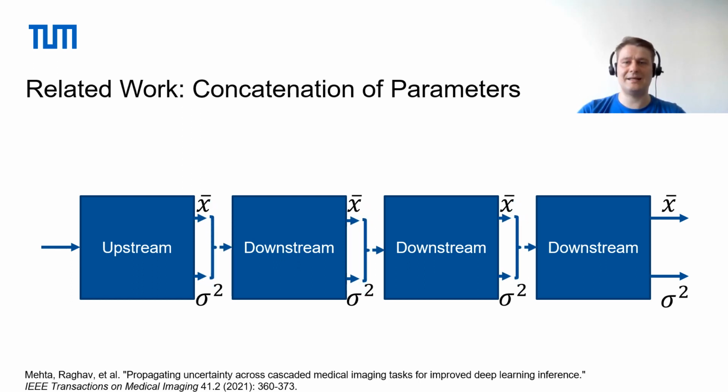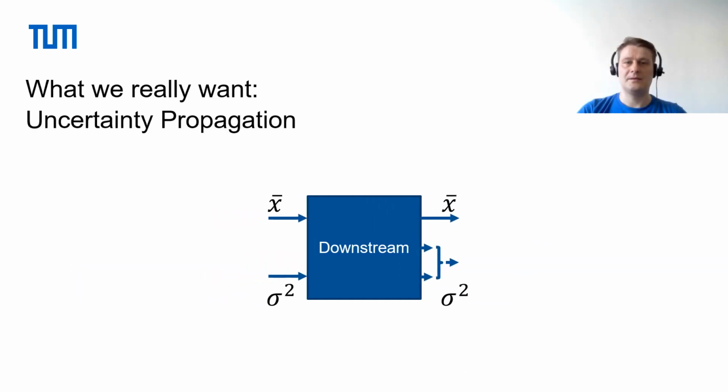Some approaches concatenate the mean and the uncertainty predictions as channels and use those as input for the downstream models. However, in such a setup, quantifying the influence of the upstream uncertainty on the overall uncertainty of the pipeline remains a challenge. To address this, we developed a method to propagate the uncertainty from the upstream model through the downstream model, allowing us to get the propagated uncertainty at the downstream output and calculate the joint uncertainty of the pipeline.